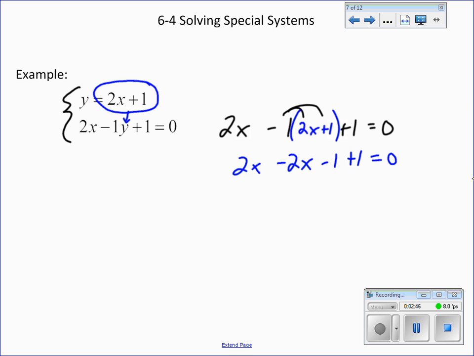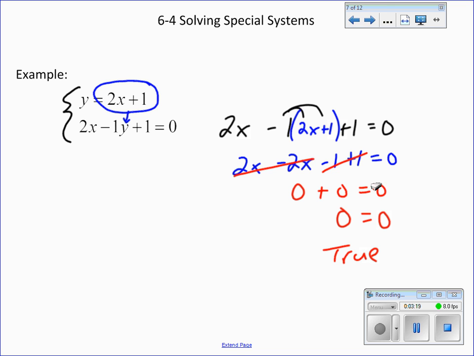This is what makes this system special, because when we take 2x minus 2x, it actually cancels out and we get 0. When you take negative 1 plus 1, we get 0 again, and so when it simplifies down, we get 0 equals 0, which we would agree is true. This is, again, what makes this a special system. Before today, when we solved these, it always came down to x equals something or y equals something. Not in this one, because the x is actually canceled out.